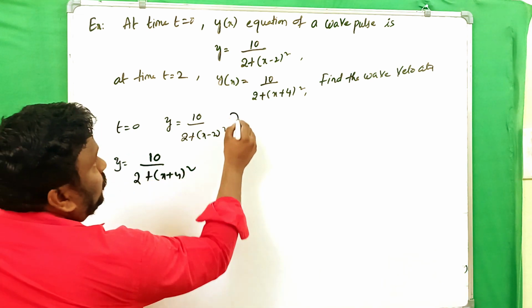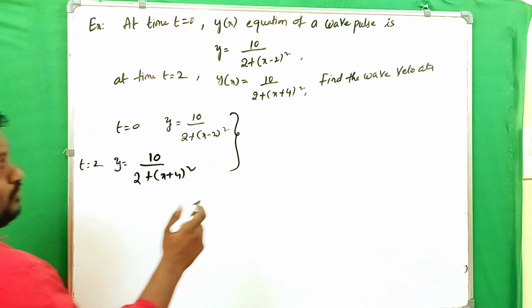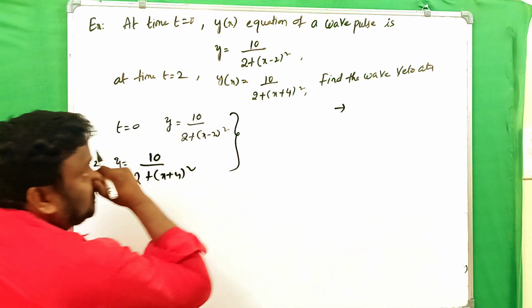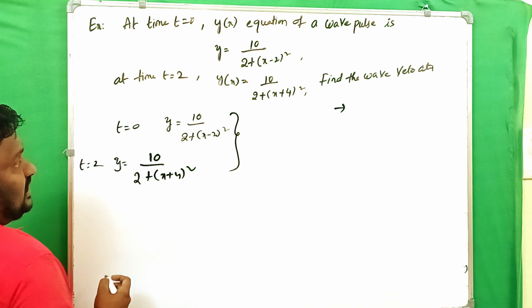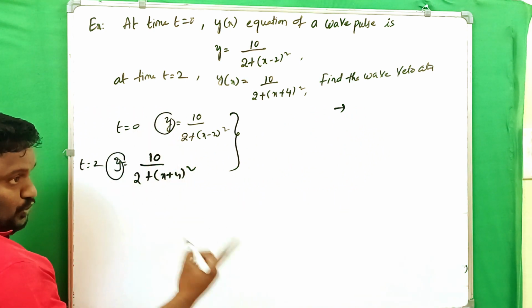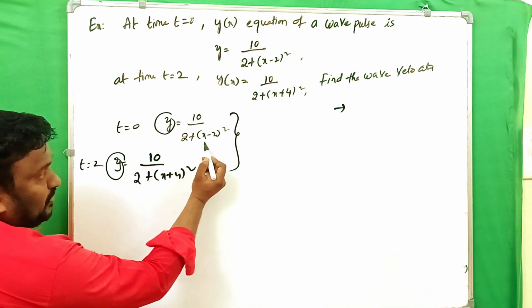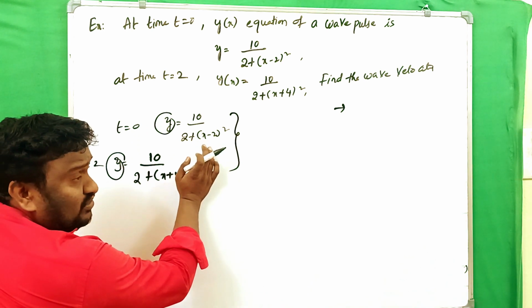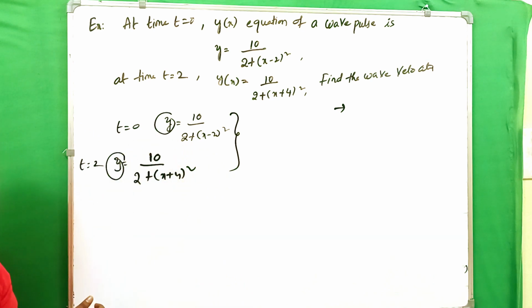So now, to find the wave velocity, we must know the displacement or distance. We have to find it. First we have to know when the y value becomes maximum. When the denominator has the least value, then obviously this value becomes maximum.